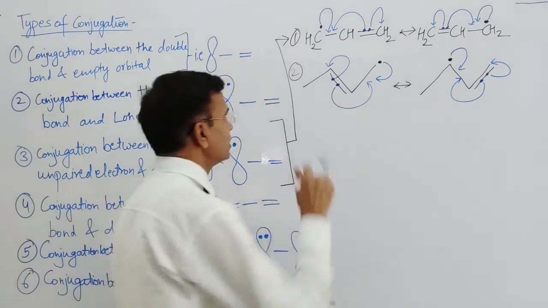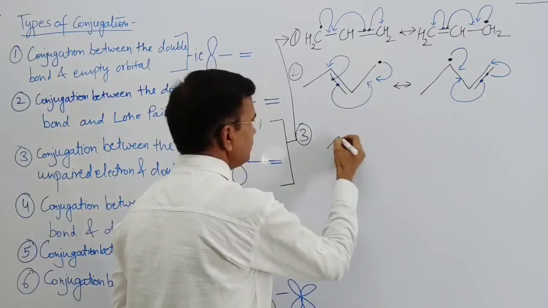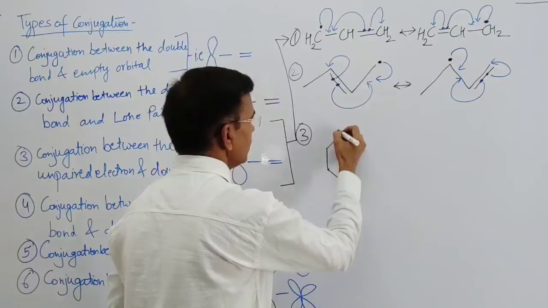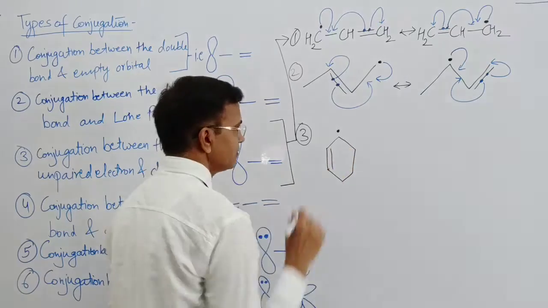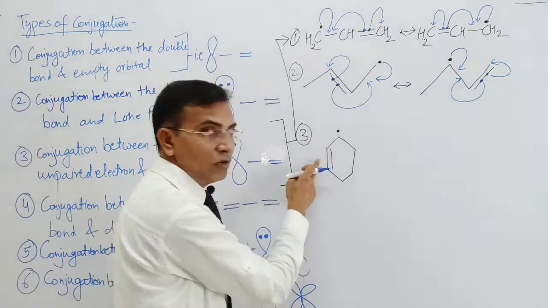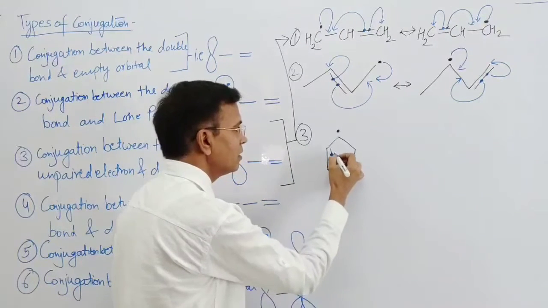Now the third question is, unpaired electron and a double bond. So here unpaired electron, sigma bond, double bond, conjugation is there. So 2 electrons are there.